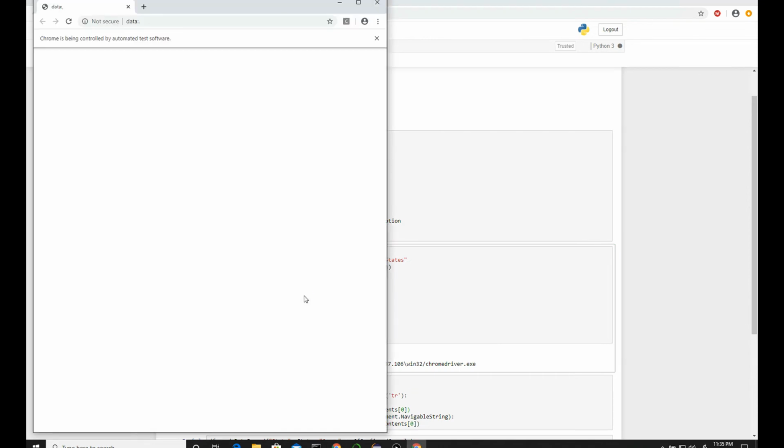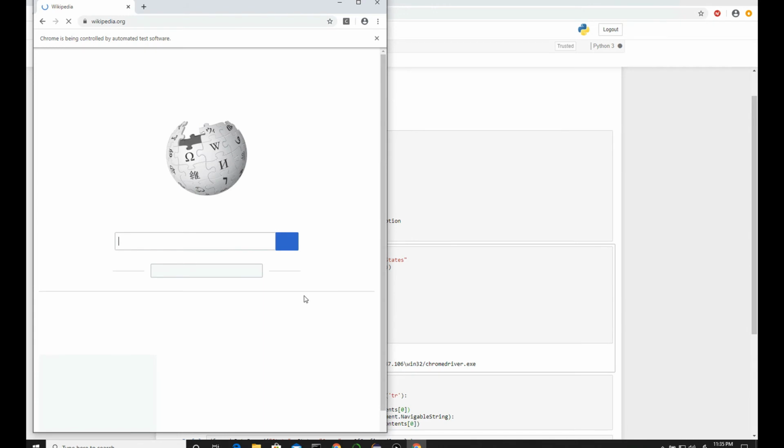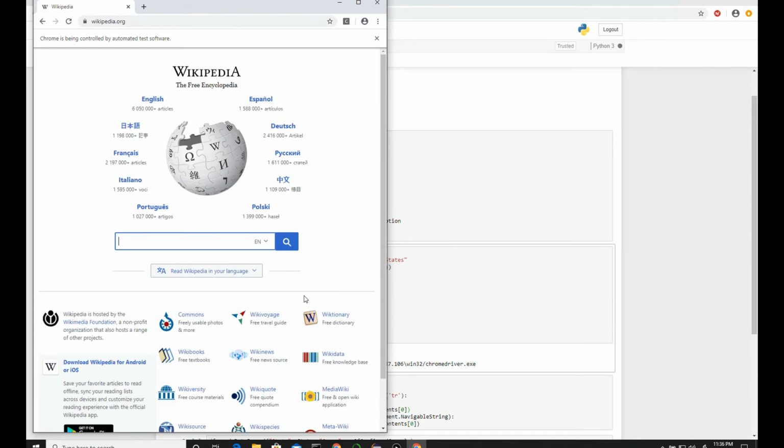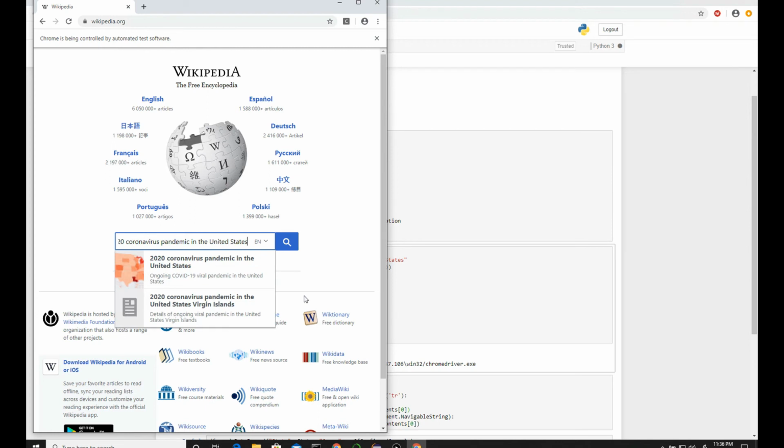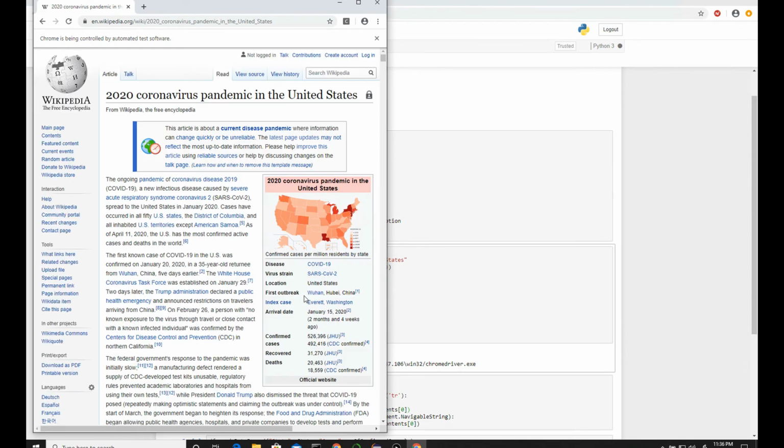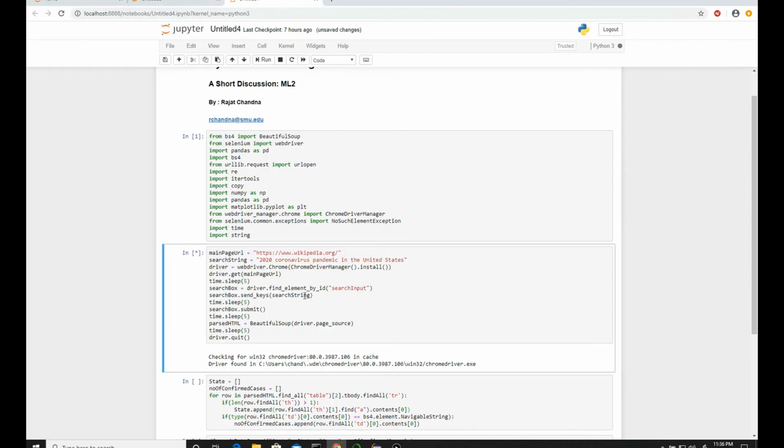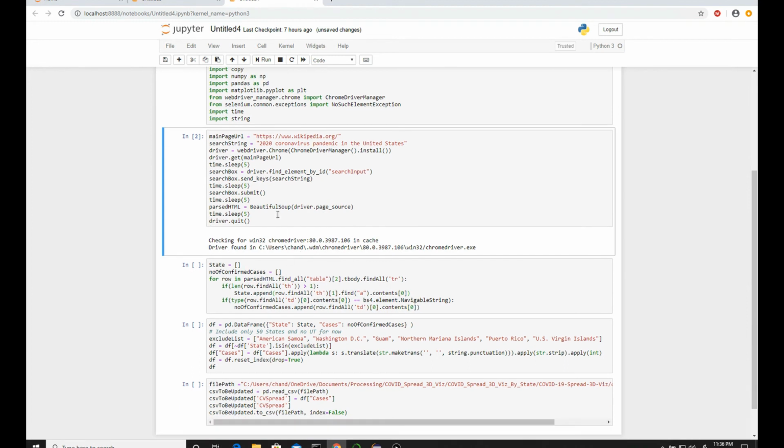Now you can see on top it says Chrome is being controlled by automated test software. It brought up the page, waited for 5 seconds, and then searched the search string that I put in there, waited 5 seconds, and brought up the page. The page is loaded now. There's another 5 second timer waiting. Beautiful Soup has already parsed this page, and in 5 seconds this will be done. So basically it's parsed.